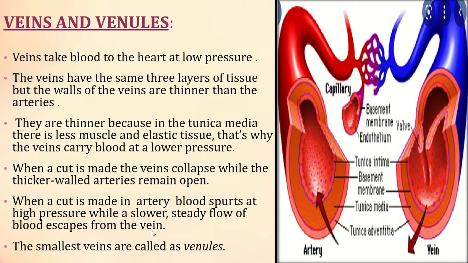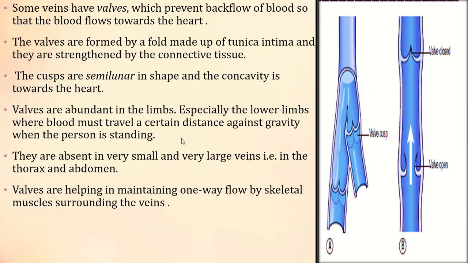So from that you can see that when blood is spurted, that means it splashes, it is splashed at high pressure, when we make a cut in an artery. When it is very slow, that is the blood escaping from the vein. That is the difference. The smallest veins are called the venules. So here you can see the veins are small. That is called the venules.